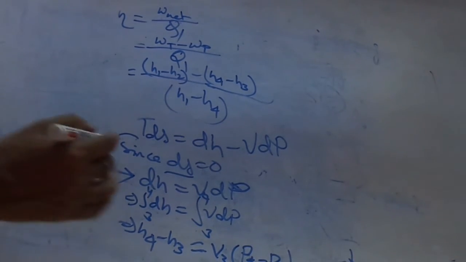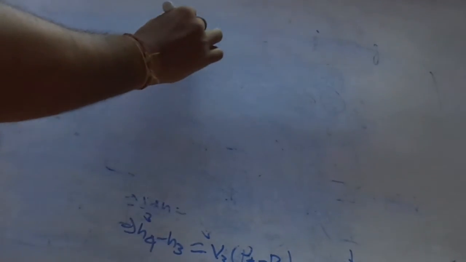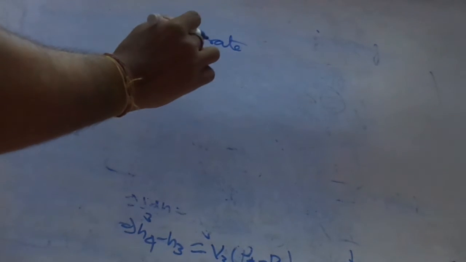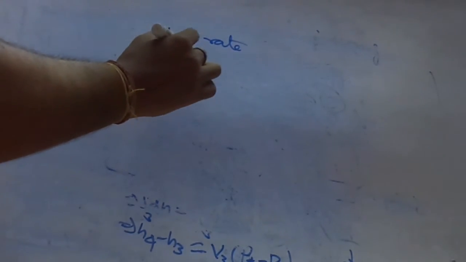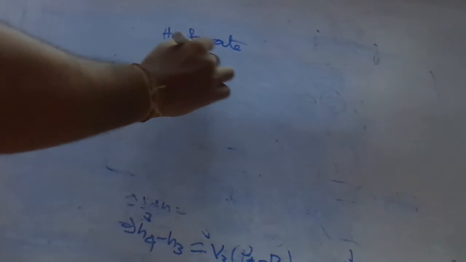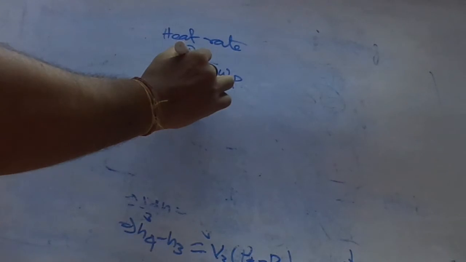Heat rate equal to Q1 divided by Wt minus Wp.